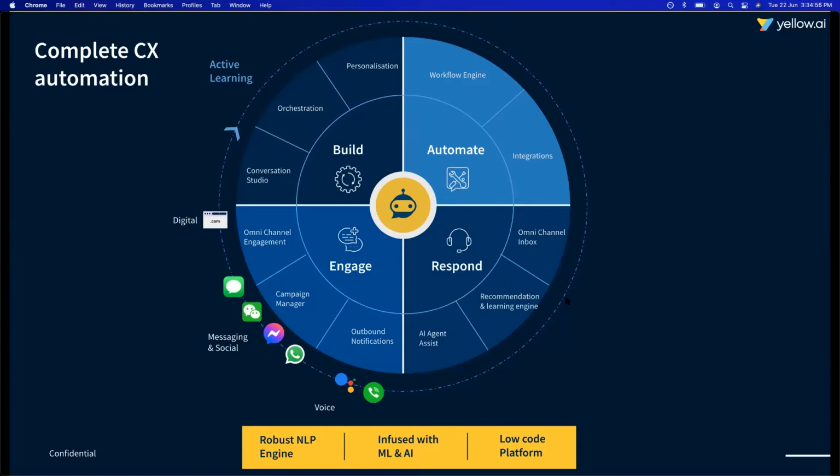The entire product sits on a few key backbones, right, which you can see here. So the complete product is powered by NLP in every single module, right? And we try to use as much machine learning and AI as possible in these enterprise applications.